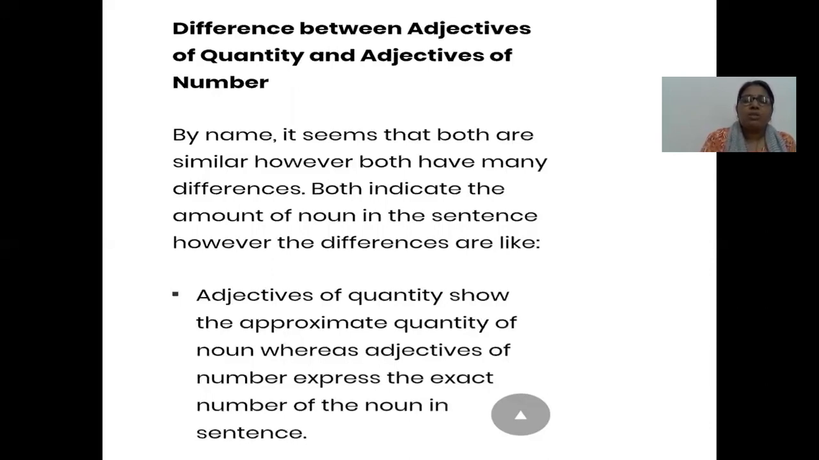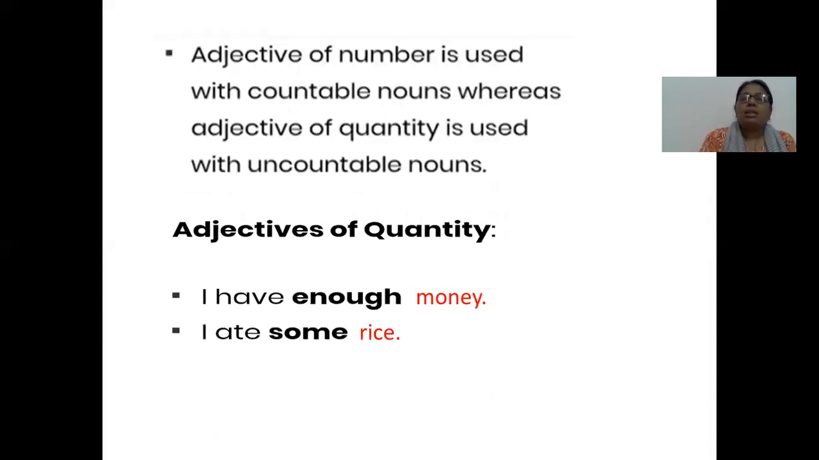The first difference is adjectives of quantity show the approximate quantity of the noun, whereas adjectives of number express the exact number of the noun in the sentence. Second, adjective of number is used with countable nouns, the nouns which we can count, whereas adjective of quantity is used with uncountable nouns. For example, I have enough money. I can't count money. I ate some rice. Rice is again uncountable.